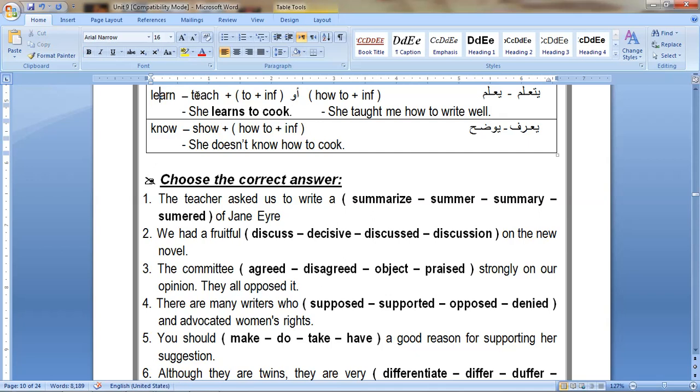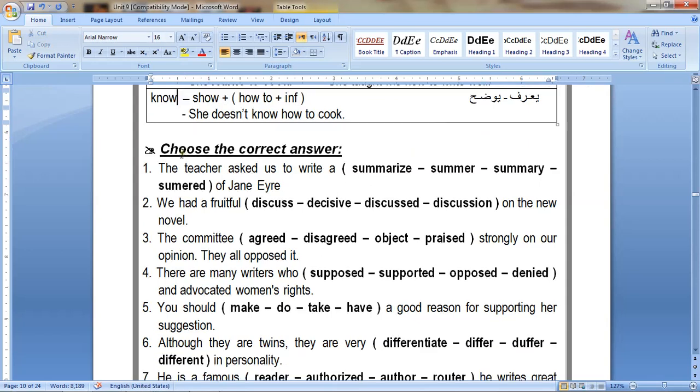Learn or teach. By the way, the difference is students learn but teachers teach. Learn or teach might be followed by the same structure, which is to plus the infinitive, or how to plus the infinitive. Okay, let's have some examples. She learns to cook, or she taught me how to cook.